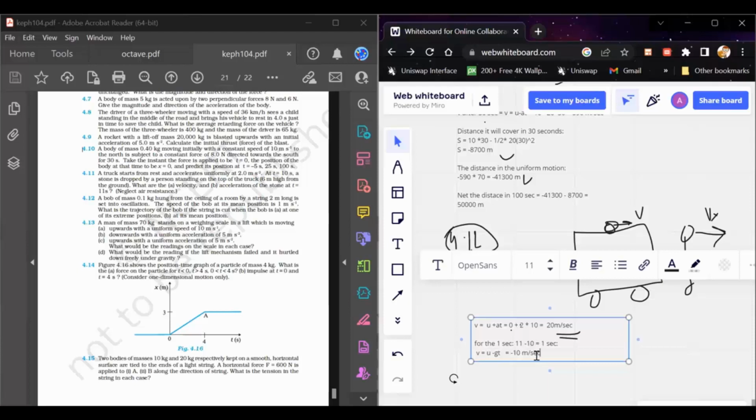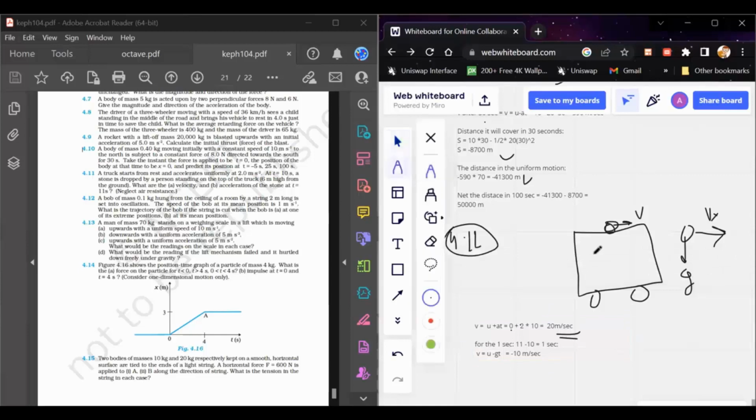So basically these are the two velocities possessed by the stone. There should be some velocity vy, and this is the vy, and the vx is already calculated, equal to 20 meter per second. So what you have to tell about the question? If you have to tell the net velocity, the net velocity would be the square root of vx square plus vy square, because these two are perpendicular velocities.